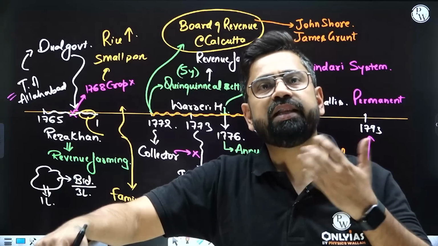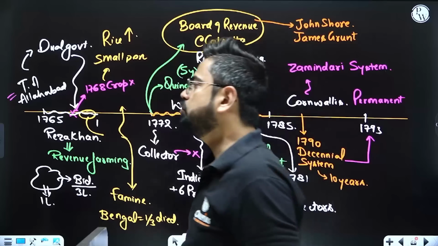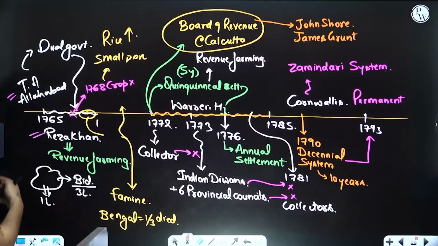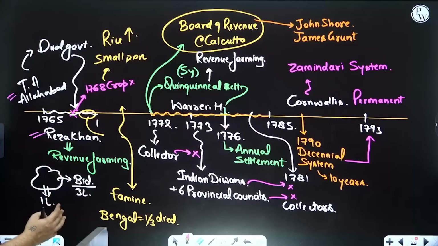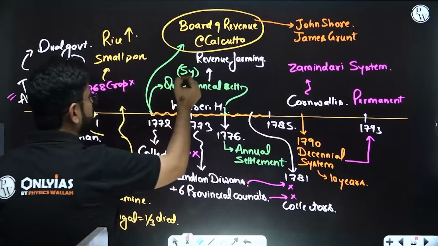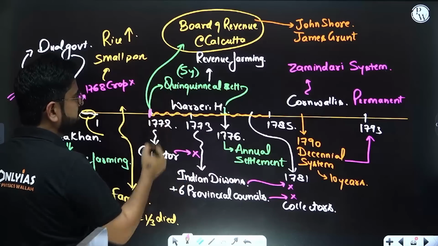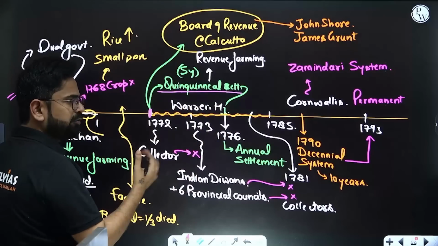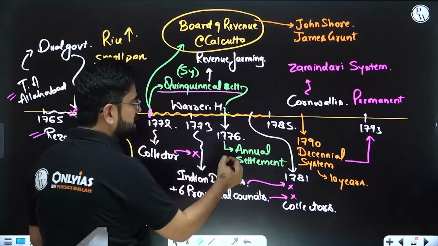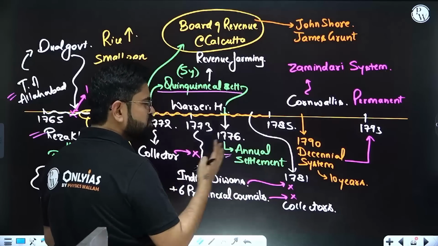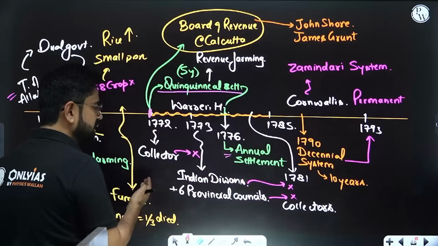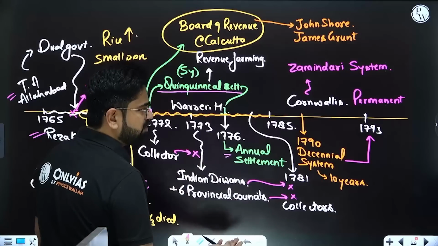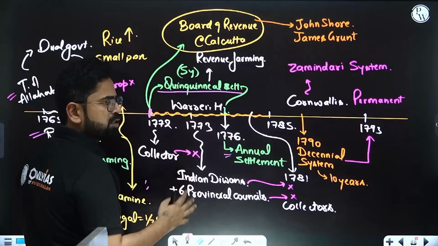So initially they delegated it to deputy Diwans. They basically gave it to Riza Khan and others: go and do revenue farming. The important one is when Warren Hastings came into the picture in 1772, he started with a 5-year settlement called the Quinquennial settlement. He failed, and then he switched to annual settlement. He was not sure how to do this, whether he wanted collectors, whether he wanted Indian Diwans or not. He was very much confused.